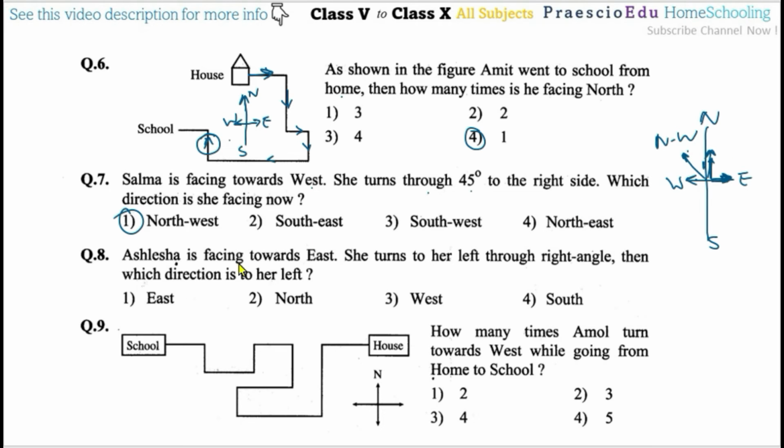Then which direction is to her left? After facing the north, her left side will be the west. So west means option number 3 is the correct one.